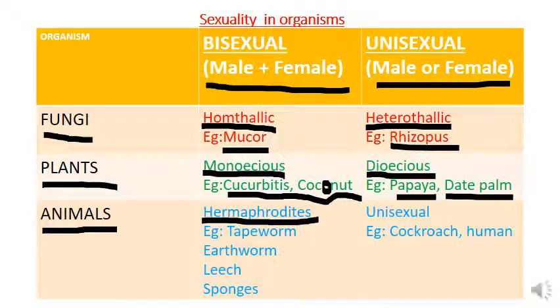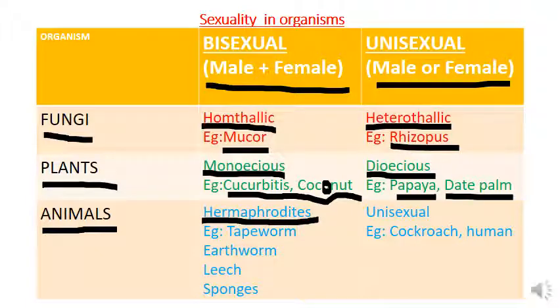Then in case of animals, the bisexual condition is, the animal is called hermaphrodite. The animals showing bisexual condition, that is the male gamete and female gamete are produced in the same animal, it is called hermaphrodite.